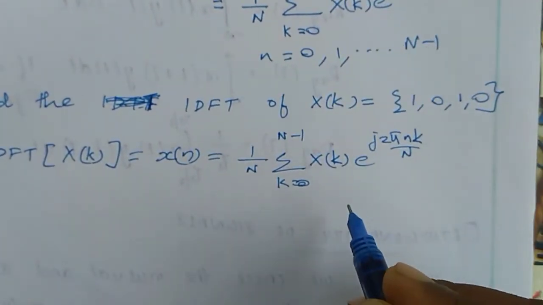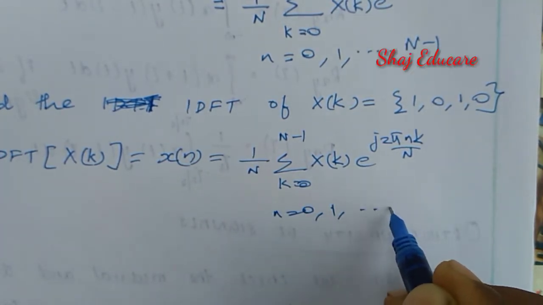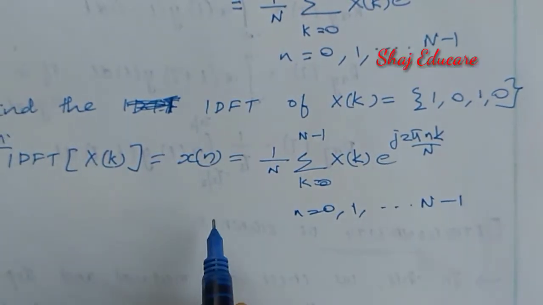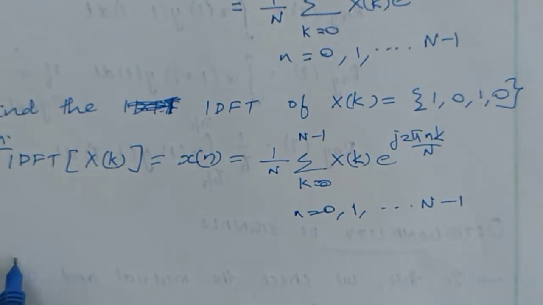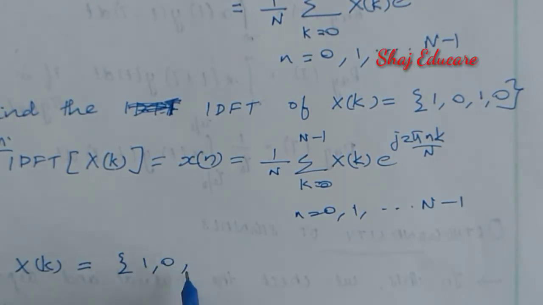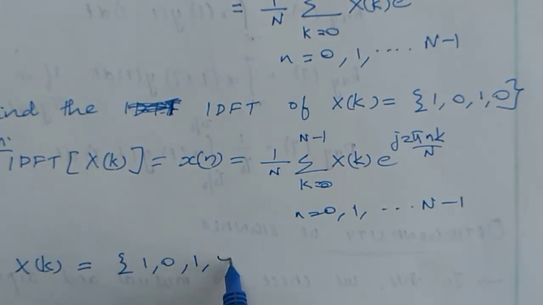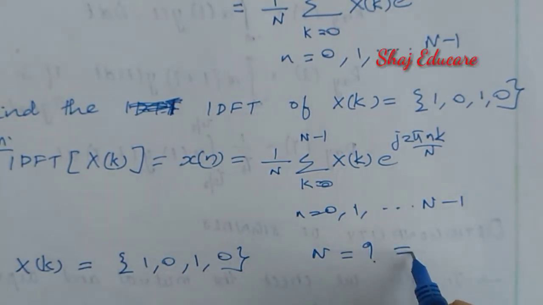Here n varies from 0 to N minus 1. In our example, what is N? It is given that X of k is equal to 1, 0, 1, 0. Then N is equal to 4.